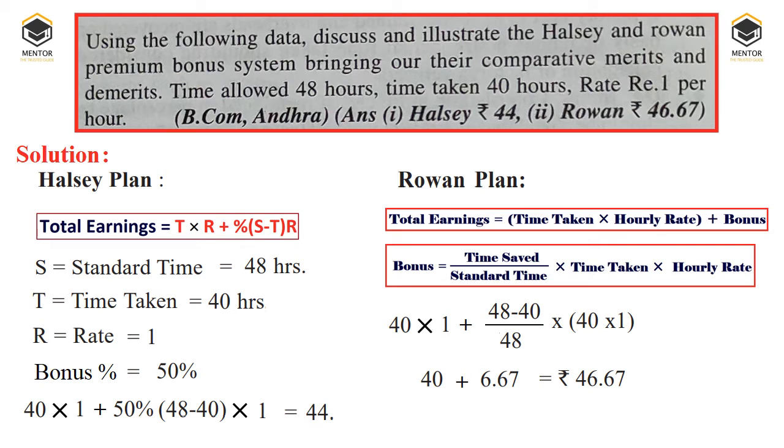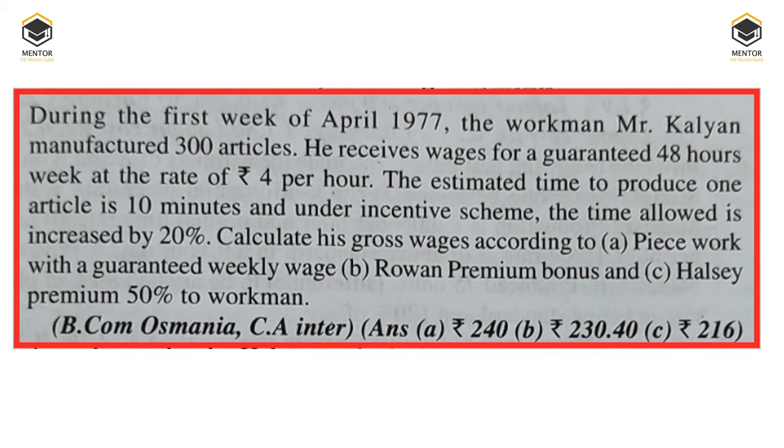How did we get 6.67? That is 48 minus 40, that is 8. 8 divided by 48 into 40 into 1. So you will get 6.67. Therefore the total amount of wage is 46.67, of which 40 rupees is the basic wage and 6.67 is the bonus, right? Then next question.